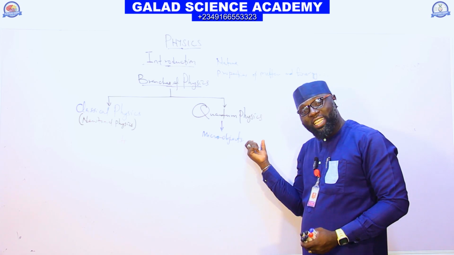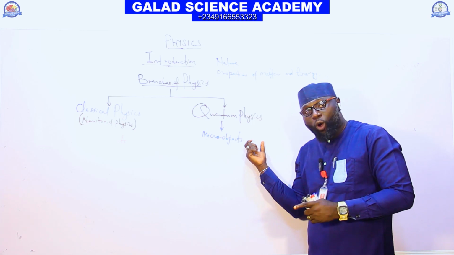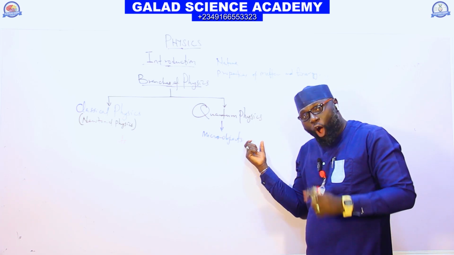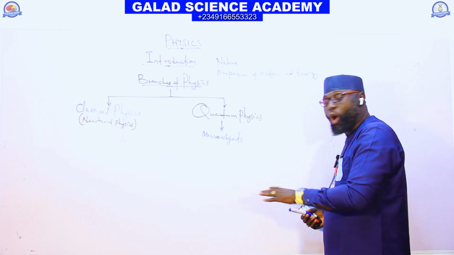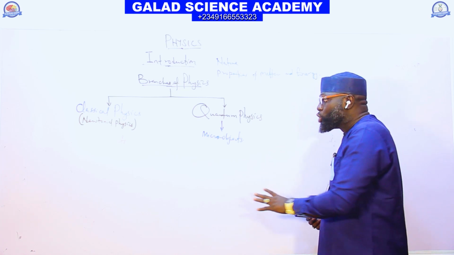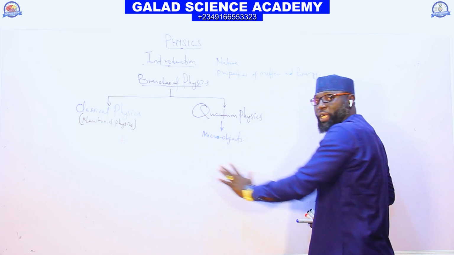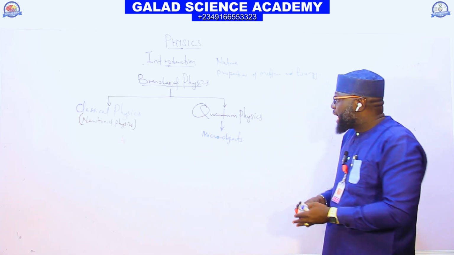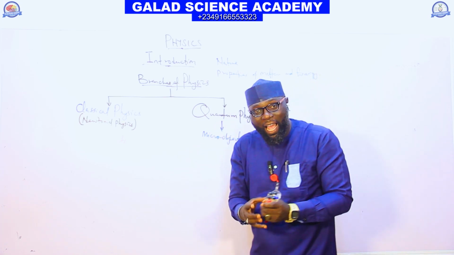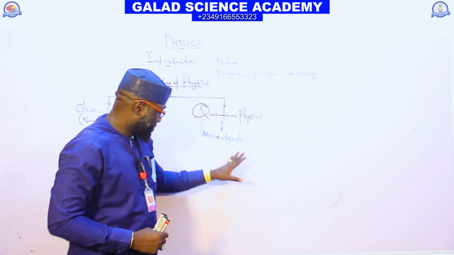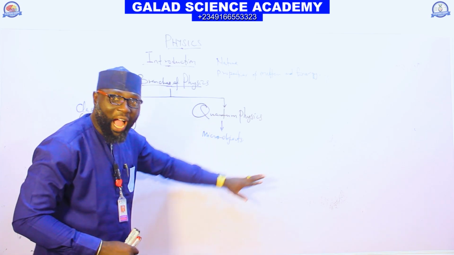And this quantum physics is the aspect of science or physics that deals with the behavior of matter and light on atomic or subatomic particles, such as proton, neutron, electron, and others.